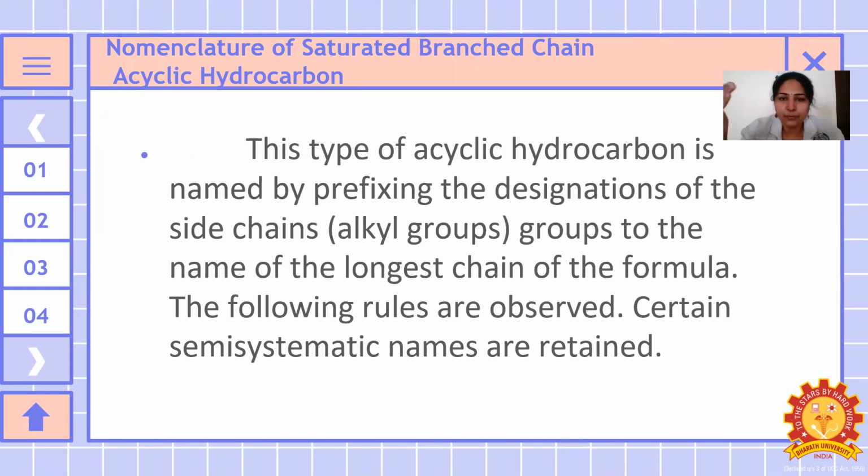So side chain is nothing but a substituent group. A substituent group may be a functional group or alkyl groups, or sometimes it may be a halogen group also.